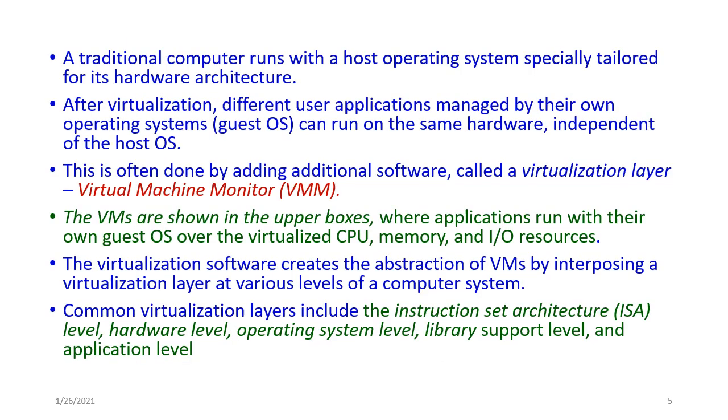In the virtualization, a traditional computer system runs on the operating system, which is called as host operating system. That is the operating system which are directly installed on the physical hardware, and those are specially tailored for the hardware architecture.